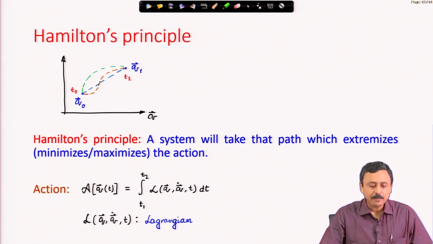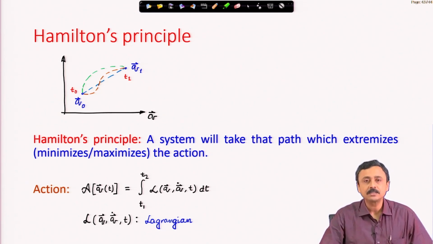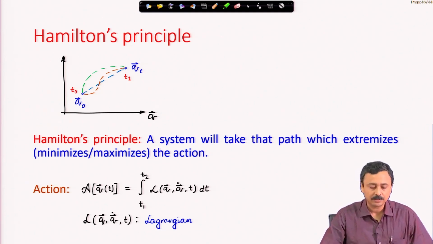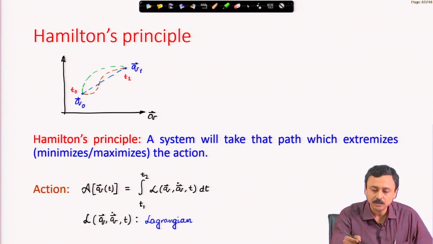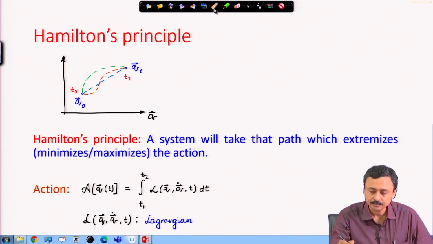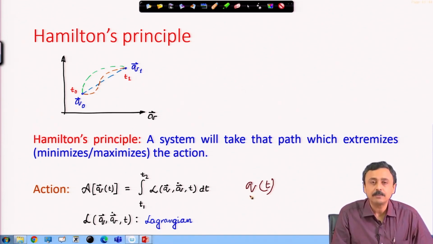Let us get back to Hamilton's principle once again. Hamilton's principle tells us the system will take that path which extremizes the action integral, or action, and action is defined as a time integral of the Lagrangian. Lagrangian, as you can see, is a function of the path in the configuration space, q as a function of time. See, q is a function of time.